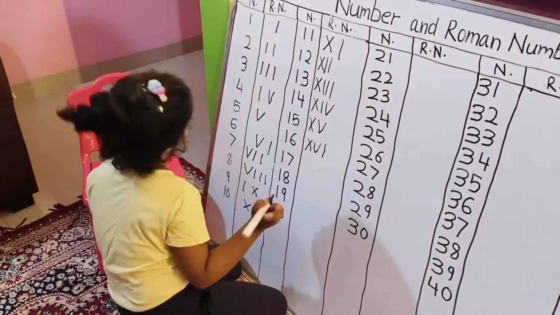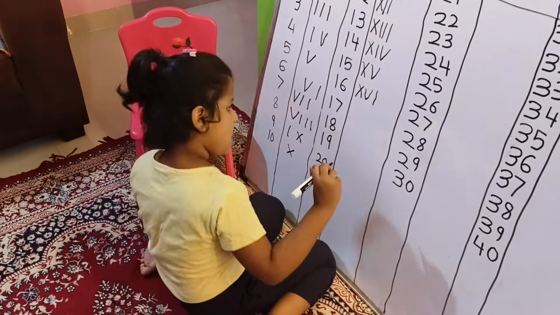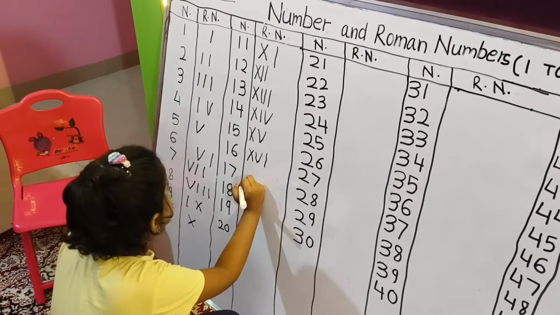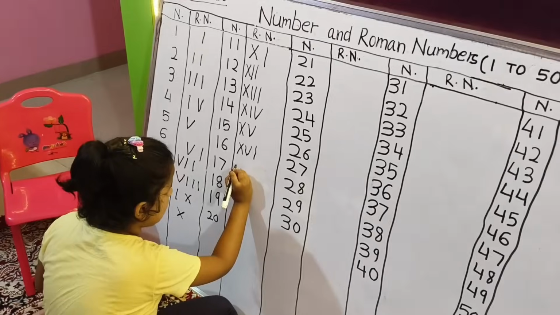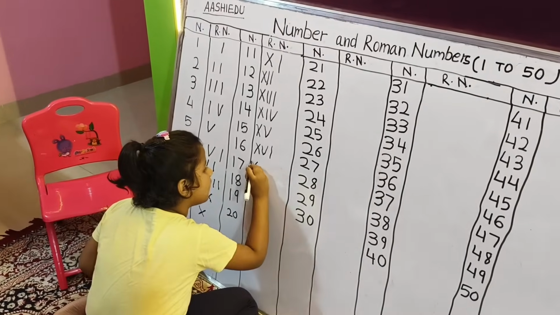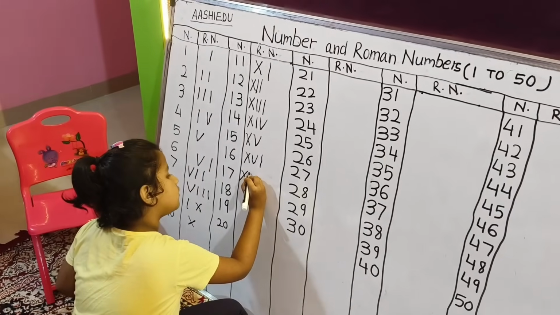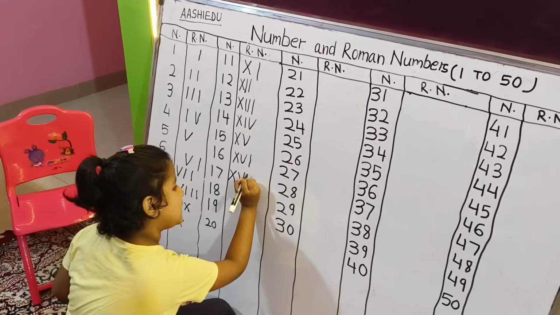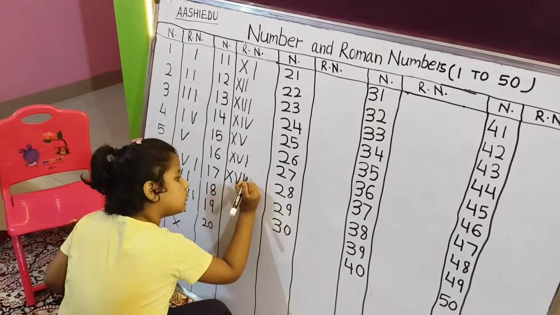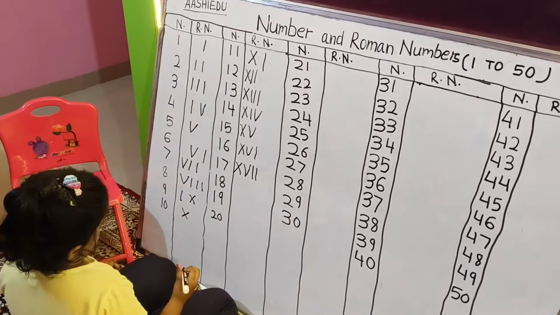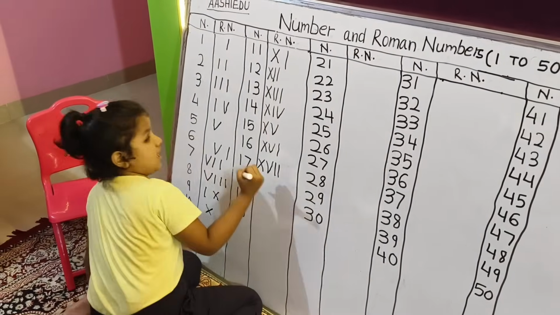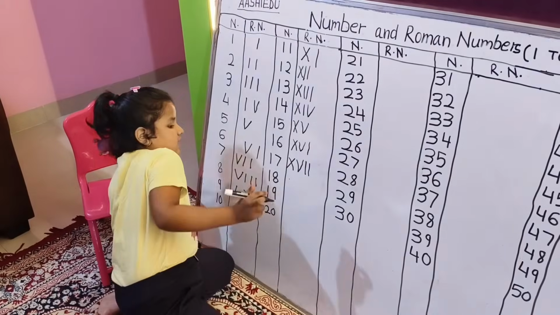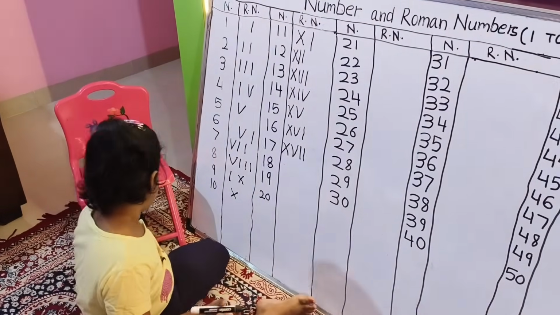Now 17. Roman number 17. We write X first, and we need V and two I, XVII. 18 is hard.